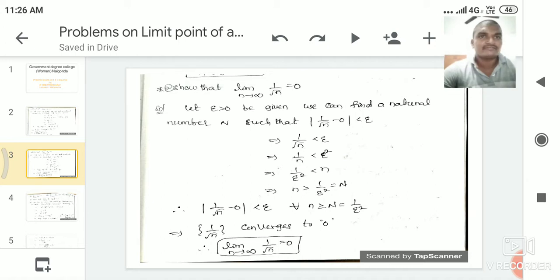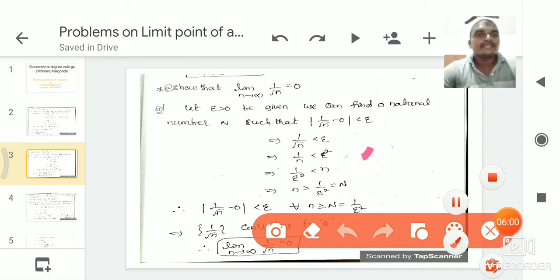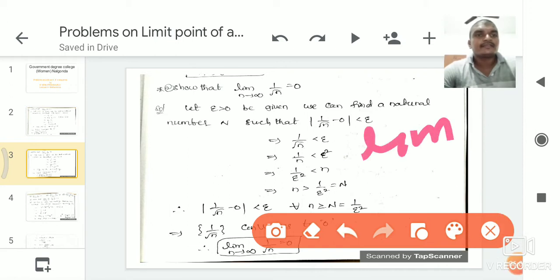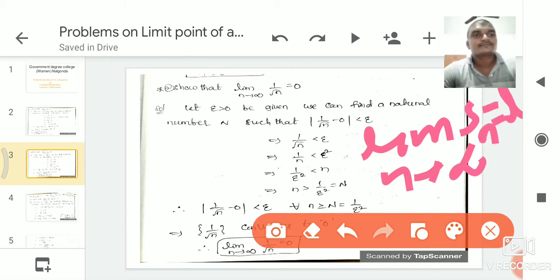Limit n tending to infinity 1 by root n is equal to 0. The given problem is in the form of limit n tending to infinity Sn is equal to L, where Sn is nothing but 1 by root n and L is nothing but 0.